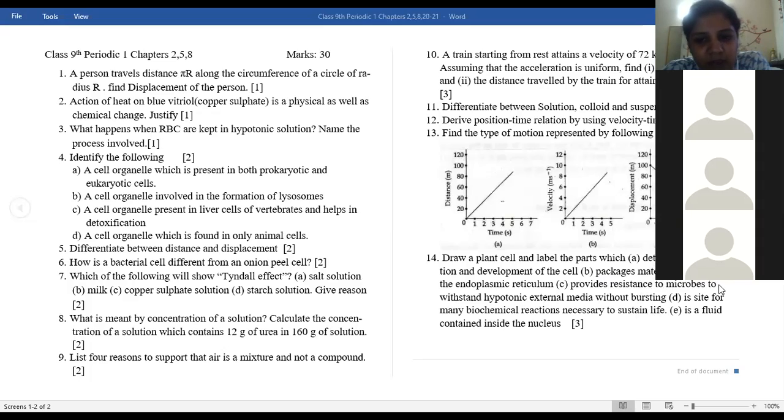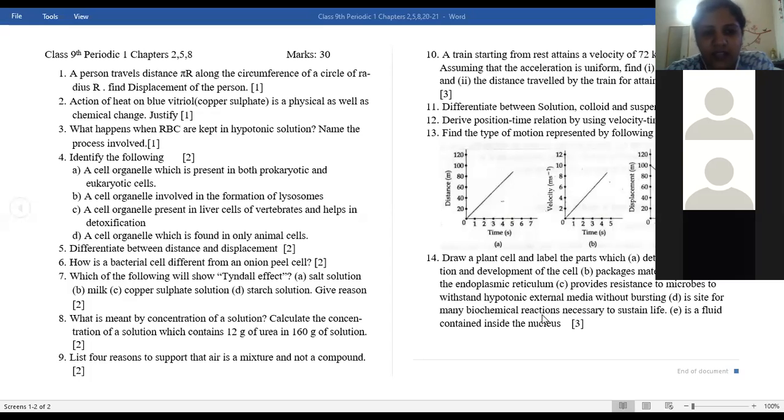Provides resistance to the microbes to withstand hypotonic external media without bursting, cell wall. Is the site for many biochemical reactions necessary to sustain life, cytoplasm. Is a fluid contained inside the nucleus, nucleoplasm. These answers you have to write separately as A, B, C, D, E, and label the same parts in the diagram, and the proper diagram is needed.